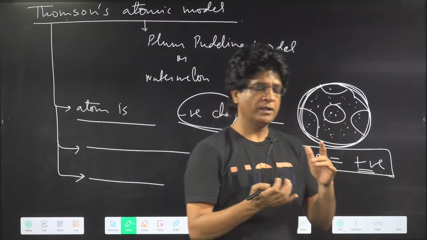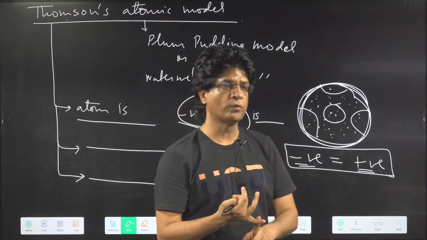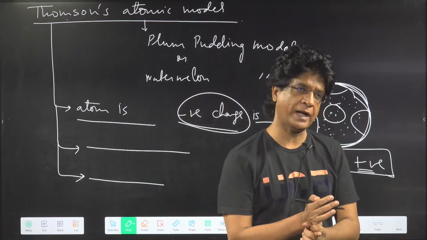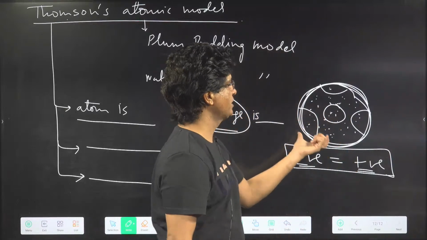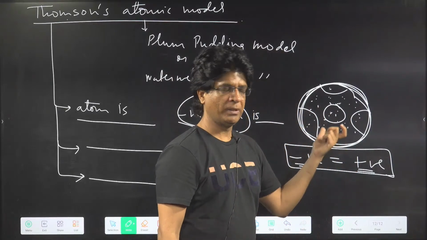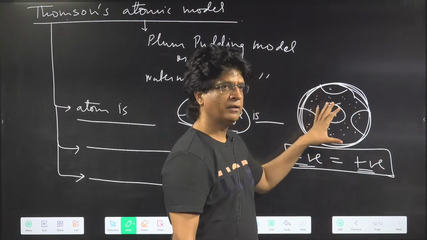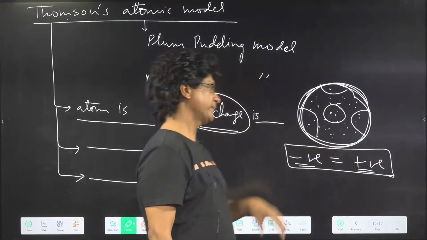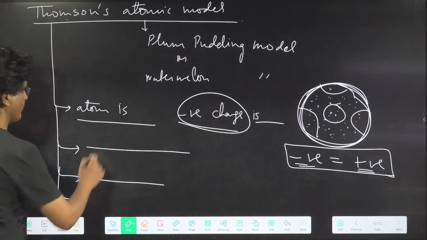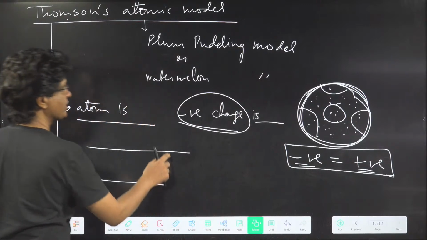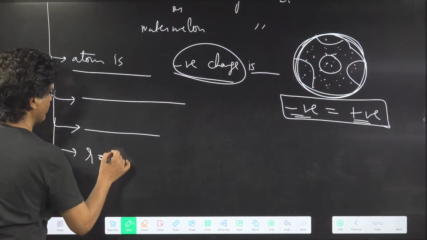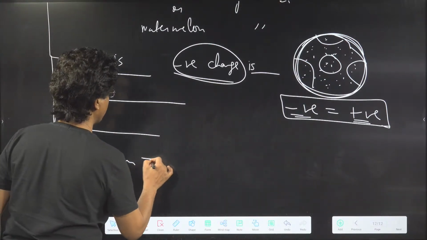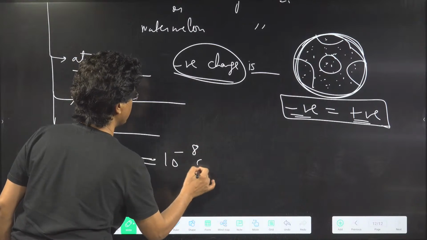You'll find that neither Rutherford nor Bohr will be able to explain the stability of the atom, because their models had certain deficiencies. No doubt this model also has some deficiency, but as of now, it is able to explain theoretically the stability of an atom. Next point, he went on to find the radius of an atom, and according to him, the radius of the atom was approximately 10 to the power of minus 8 centimeter.